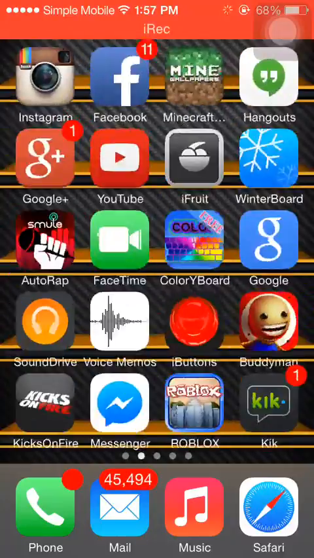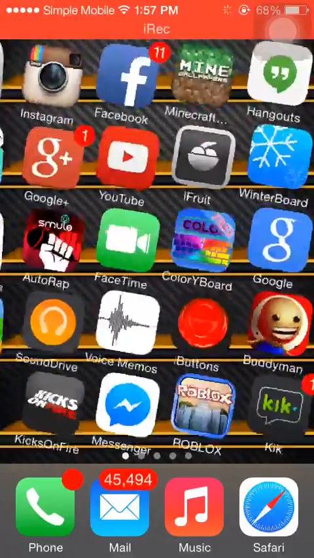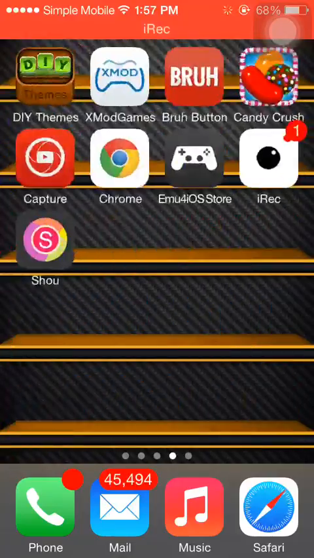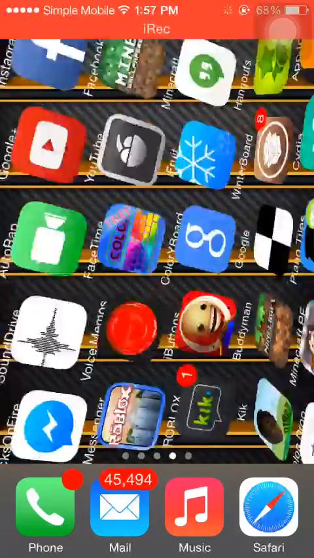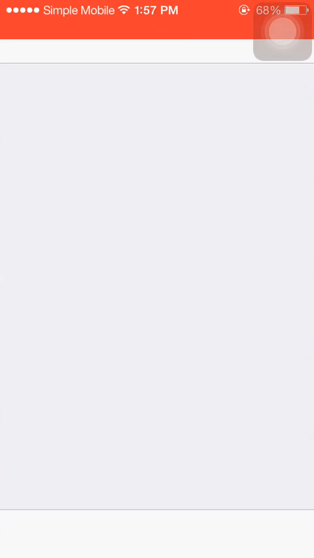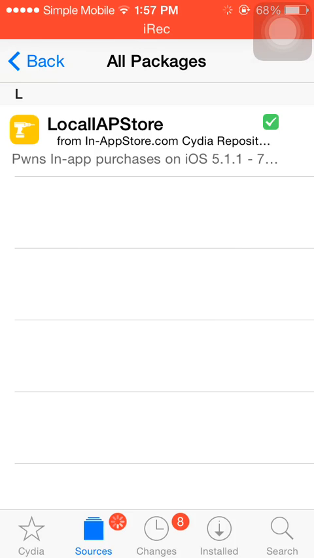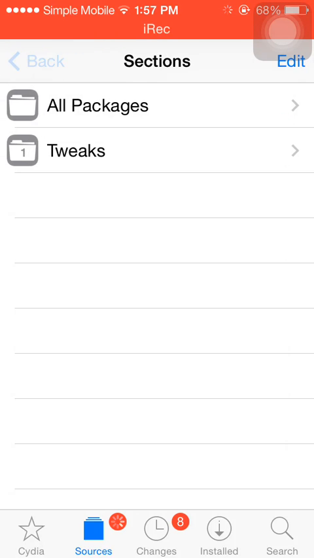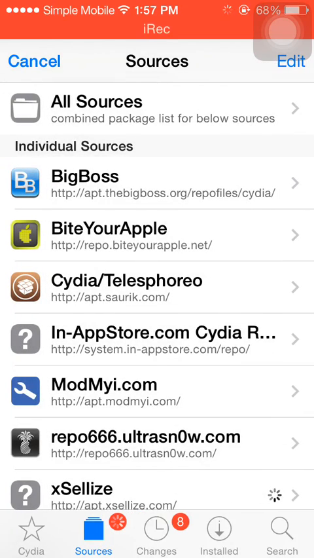First, I would like to tell you to make sure you have a jailbroken Apple device. After you have a jailbroken Apple device, go to Cydia. When you get to Cydia, go to Sources. When is this ever going to load? Sorry about my phone. I already had it. I was making sure.